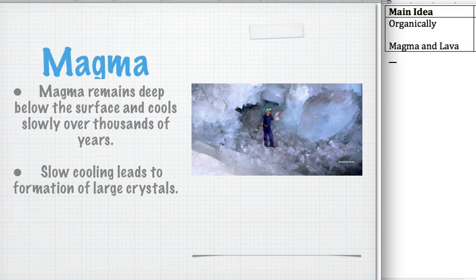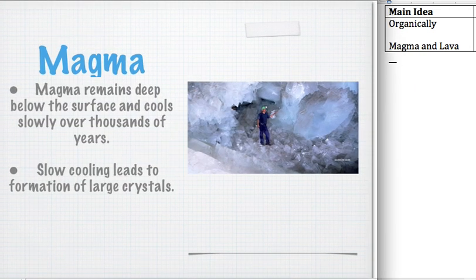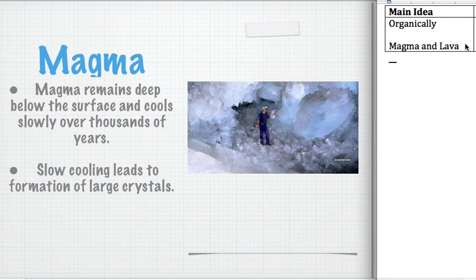So if it's magma, it's going to remain deep below the surface and cool slowly over thousands of years. And this slow cooling will lead to the formation of large crystals. So magma will lead to large crystals, right, because it cools slowly. And we saw that in our lab today. If you haven't done the lab yet, you'll see it in the lab tomorrow, right?